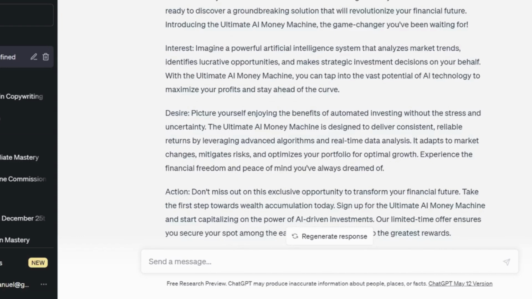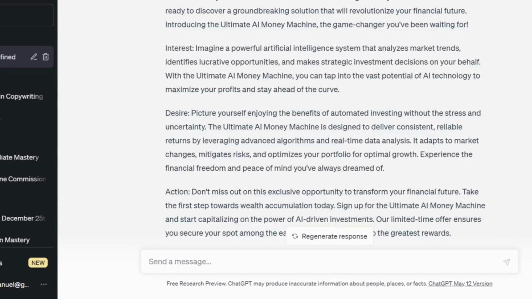The Ultimate AI Money Machine is designed to deliver consistent, reliable returns by leveraging advanced algorithms and real-time data analysis. It adapts to market changes, mitigates risk, and optimizes your portfolio. Then experience the financial freedom and peace of mind you have always dreamed of. So that's how ChatGPT explains the desire aspect.